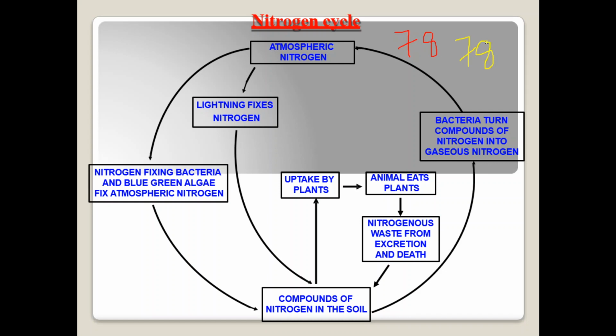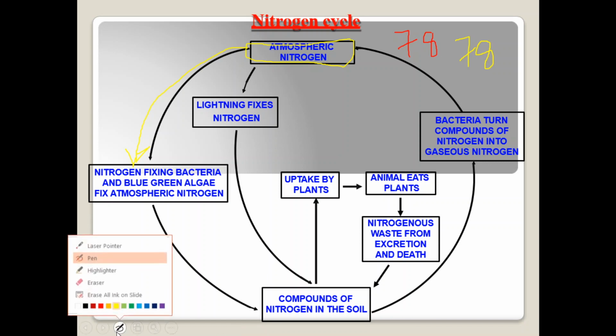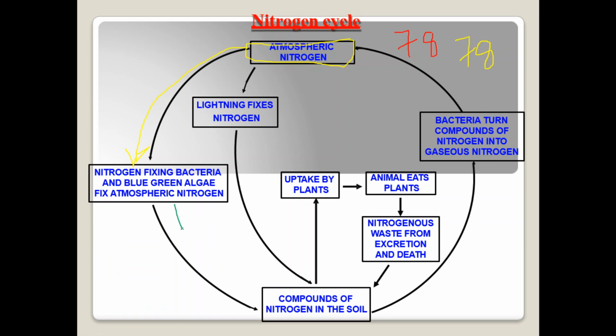78% of nitrogen is present in our air. In your previous classes you have studied that nitrogen is present in the air, and this nitrogen is fixed by the nitrogen fixing bacteria and blue green algae. So what is the name of the bacteria which fixes atmospheric nitrogen into the soil? Your Rhizobium. Okay, Rhizobium fixes atmospheric nitrogen into the soil.